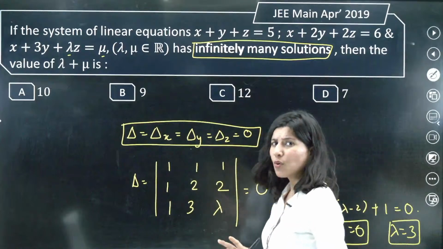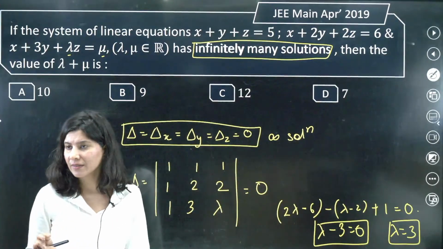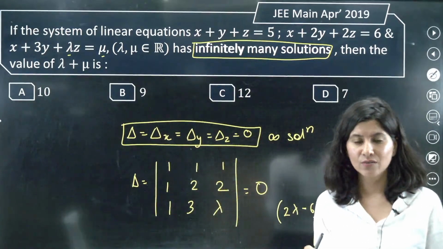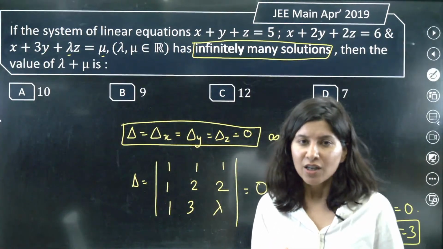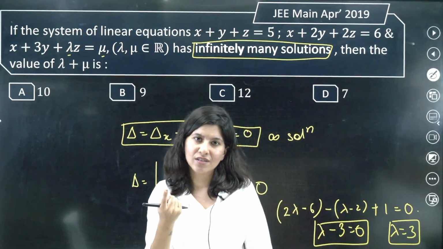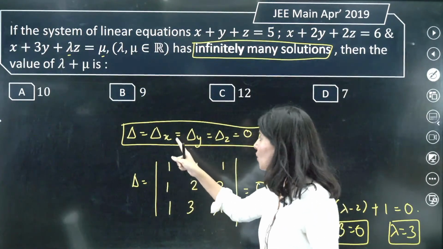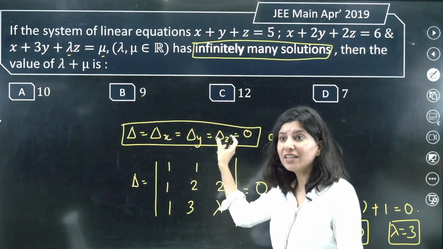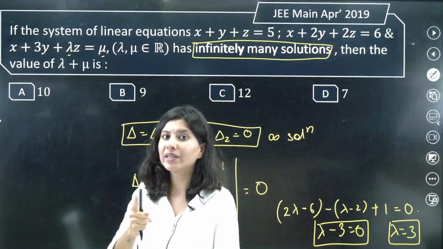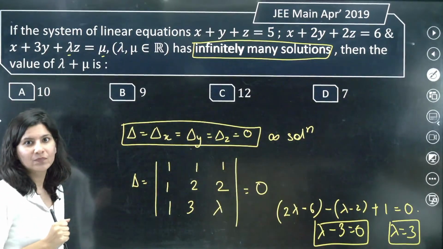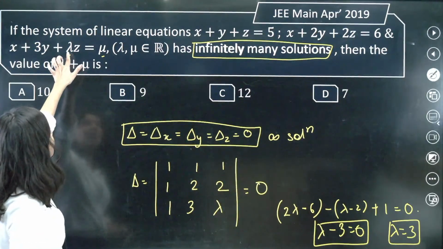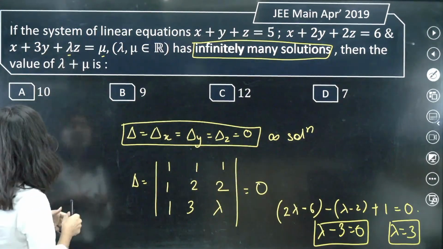Now you need only mu, that's it. You only need mu, my dear students, nothing else. What do you need? Mu. So for mu, how many equations do you need? Only one equation. So you don't have to pick every determinant and make it 0. Just pick one smart determinant and make it 0. Okay, it is better because lambda is there in the third column.